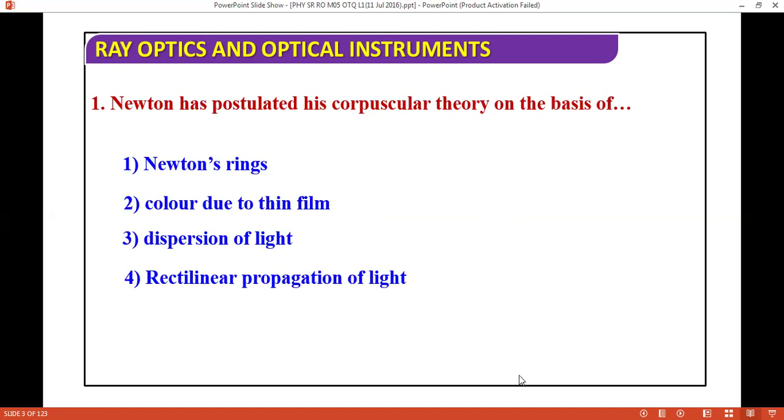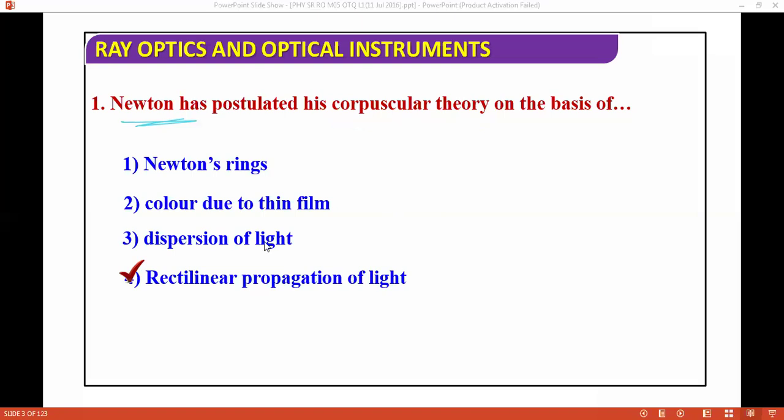This question is very easy and doable, and I will suggest you should attempt these questions. So what's the answer? Newton postulated the corpuscular theory on the basis of what? The correct answer is rectilinear propagation of light.